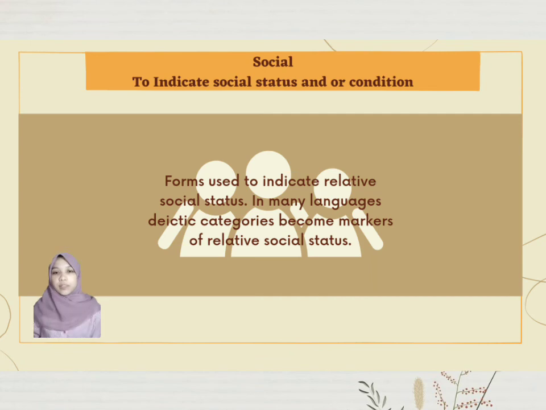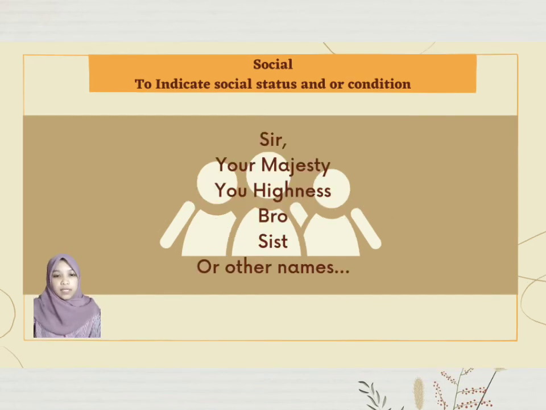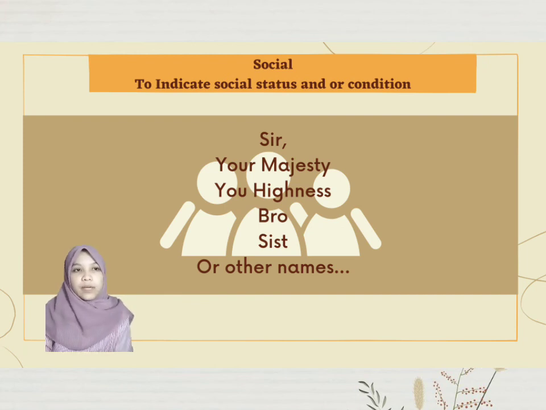And then I would like to explain about social deixis. Social deixis is to indicate social status or condition. This is used to indicate relative status. In many languages, deictic categories become markers of relative social status. Examples of social deixis are Sir, Your Majesty, Your Highness, Bro, Sis, and many more.